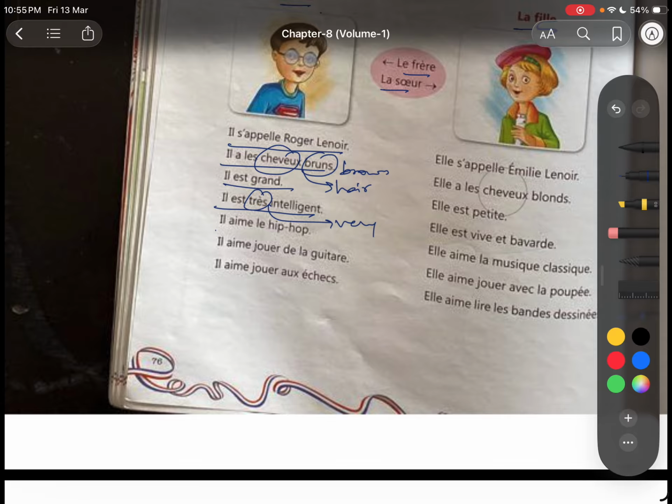Elle s'appelle Emily Lenoir. Her name is Emily Lenoir. Elle a les cheveux blonds. She has golden hairs, blonde hairs. Okay, she has blonde hairs similar to golden. Okay, elle est petite. She is small. Elle est vive et bavarde. Vive is active, and bavarde is talkative.